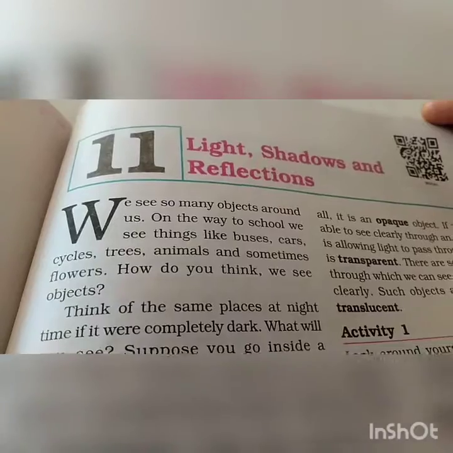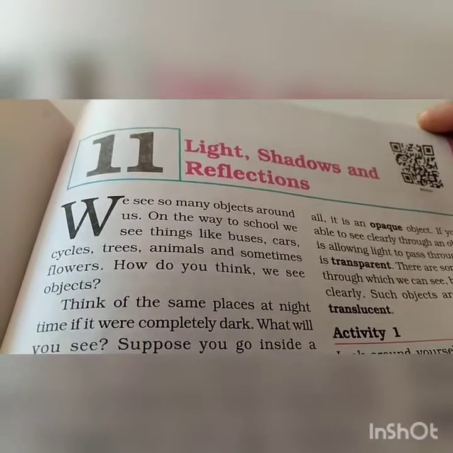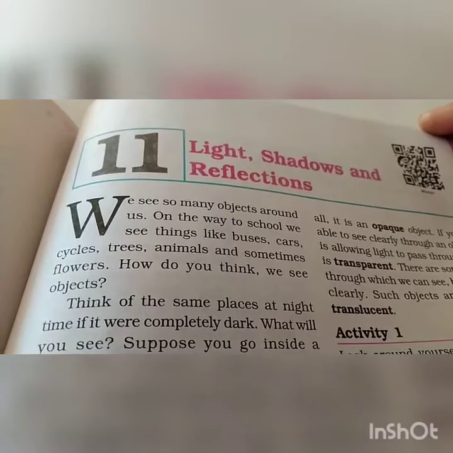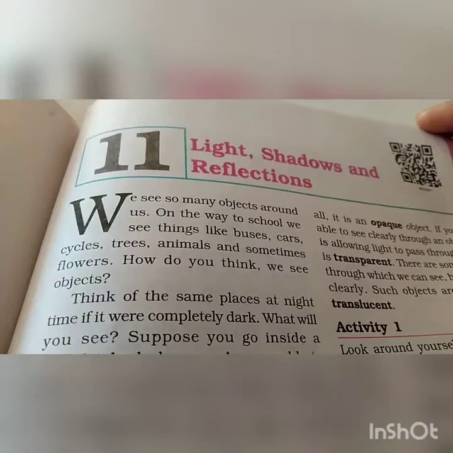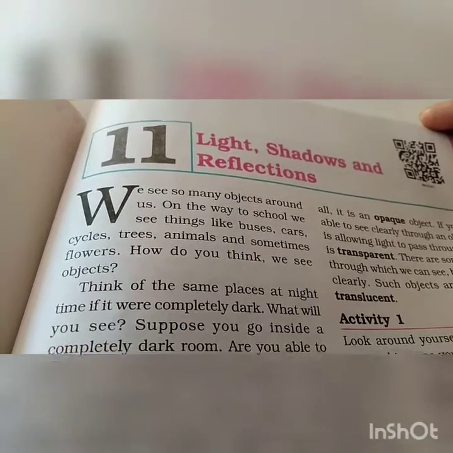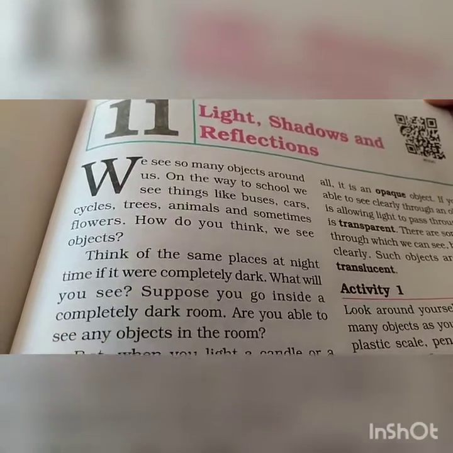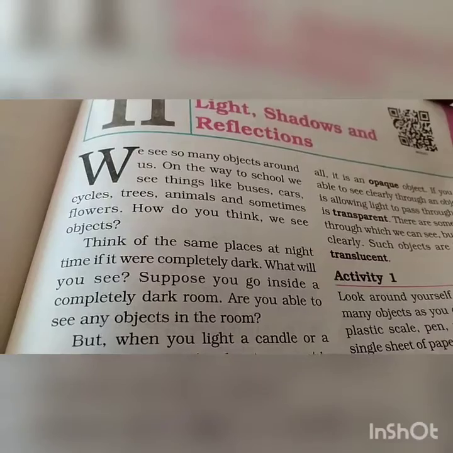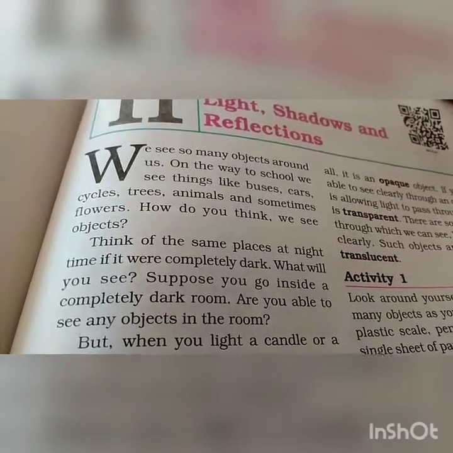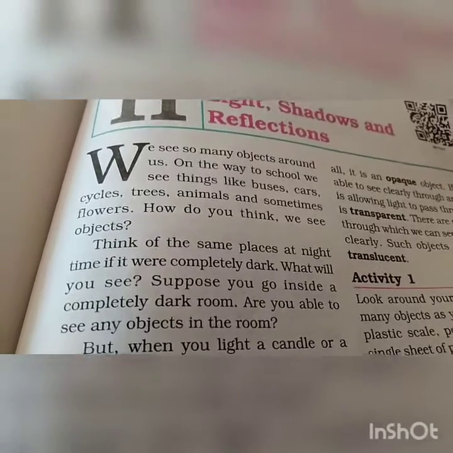We see so many objects around us. On the way to school, we see things like buses, cars, cycles, trees, animals and sometimes flowers. How do you think we see objects? Think of the same places at night time. If it were completely dark, what will you see? Suppose you go inside a completely dark room. Are you able to see any object in the room? So the answer to this question is going to be no.